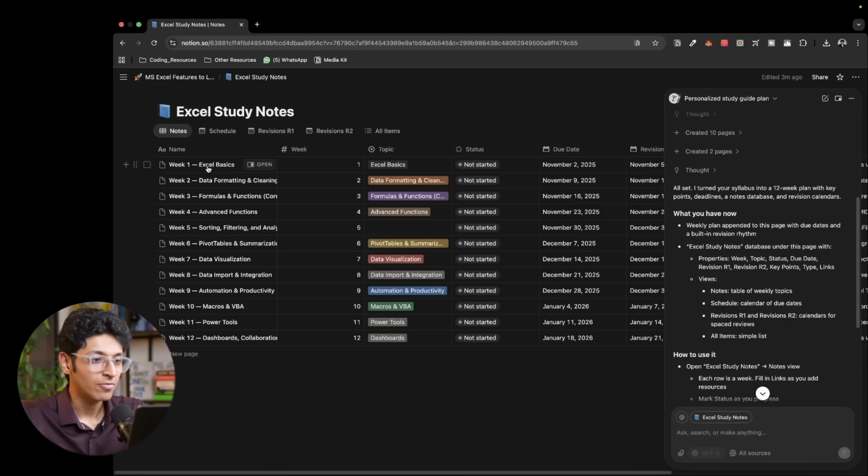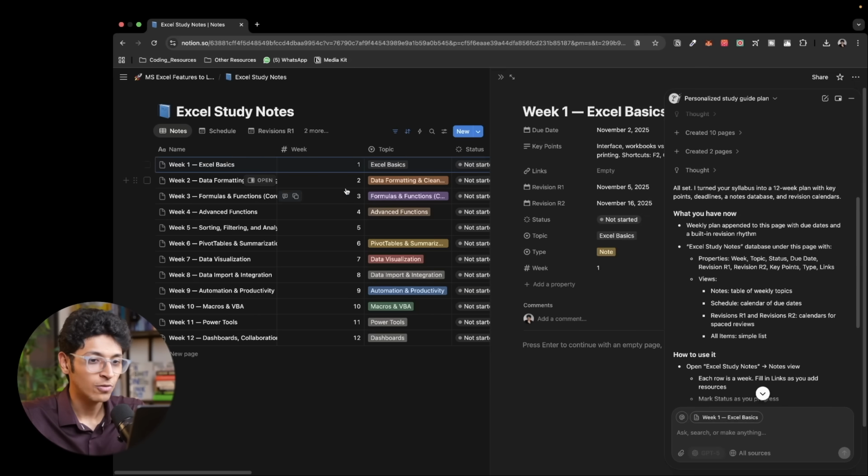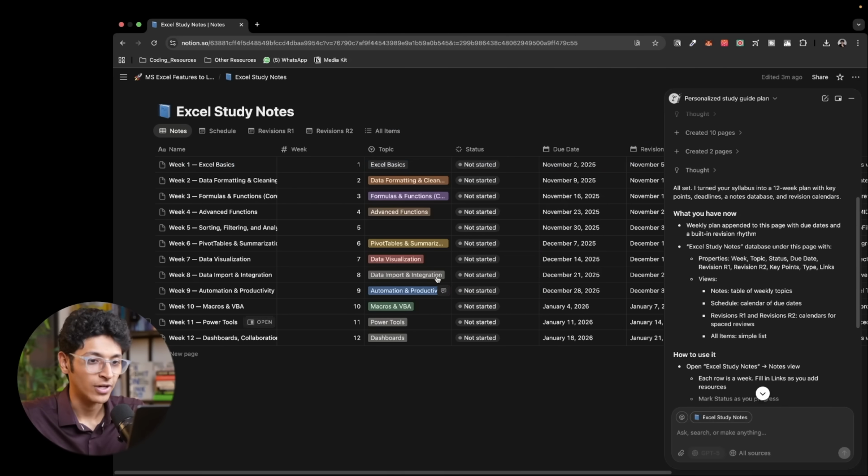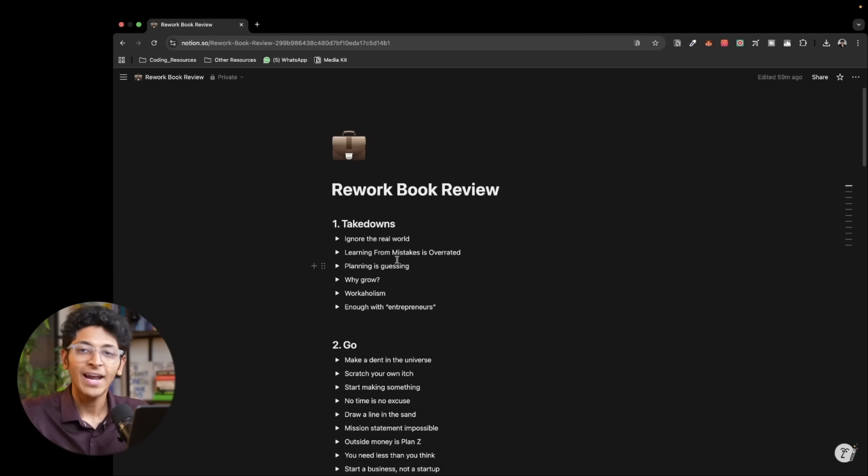So depending on the week that you are in, you can open any of these and you can start writing all of your notes over here. And it has populated this entire table on its own. It added the topic, it made all of it on its own. Now, previously you would have to do this yourself. It would take you a lot of time, a lot of patience, but now this is all being handled by the Notion Agent.